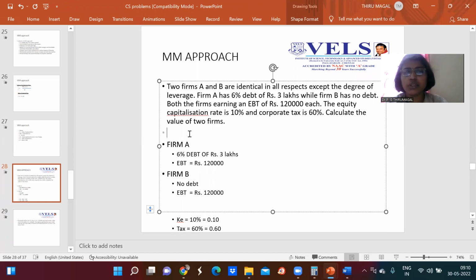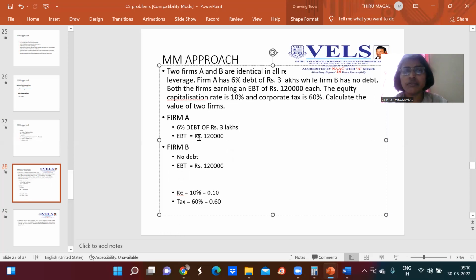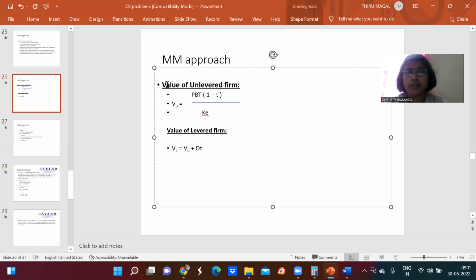The data of both firms is given, firm A and firm B. Firm A is a levered firm, because they are using debt. Firm B is an unlevered firm, because there is no debt in the company. As per this formula, we first calculate the unlevered firm value, and then the levered firm value, because we require the unlevered firm value for calculating the levered firm value.